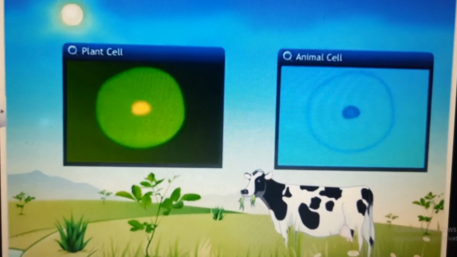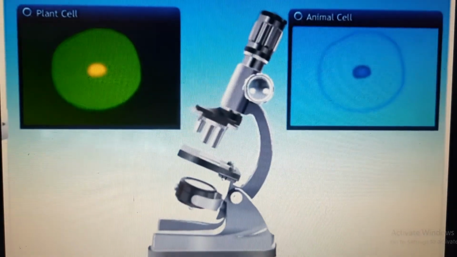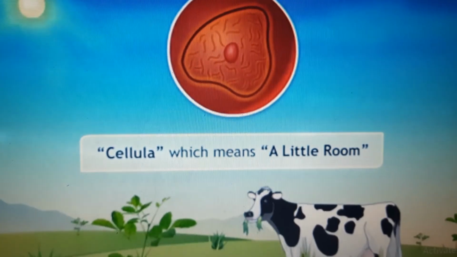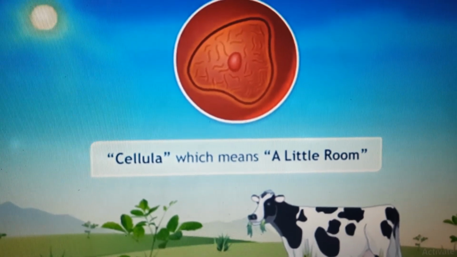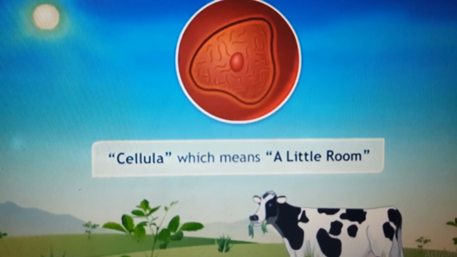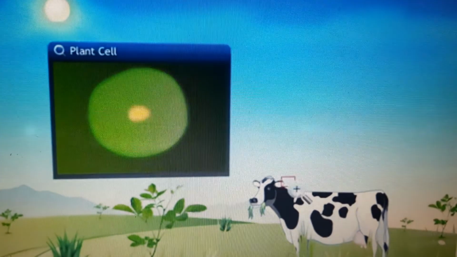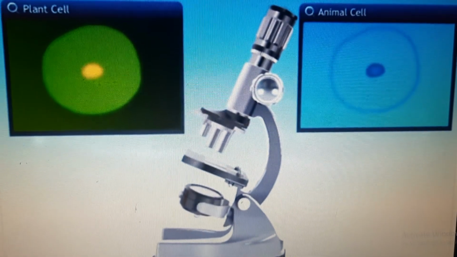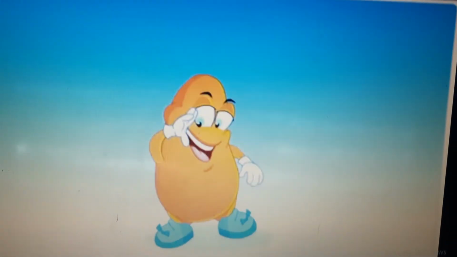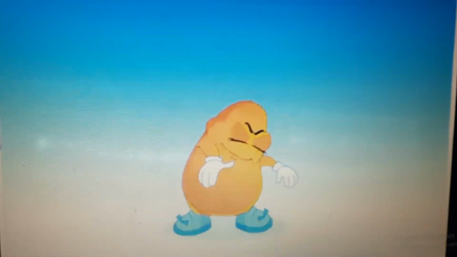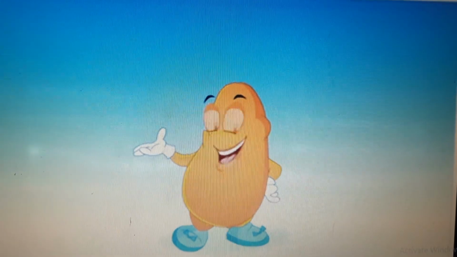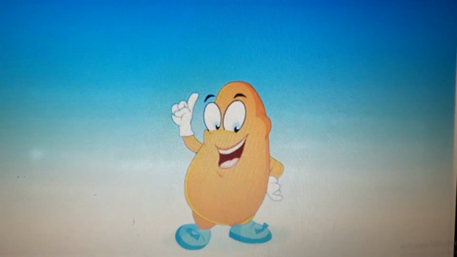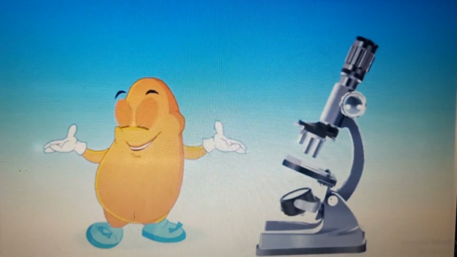There are different types of cells, those are plant cell and animal cell. Cellula means a little room. Plant cells and animal cells cannot be seen with the naked eye. So, without the microscope, you would have never known me. That's why I consider the microscope to be one of the greatest inventions of mankind.